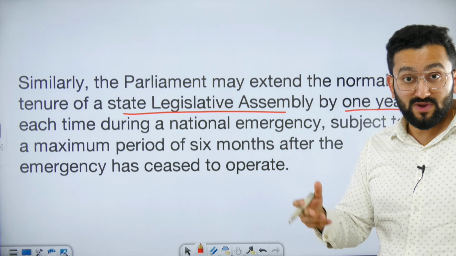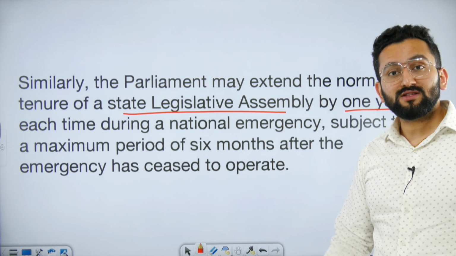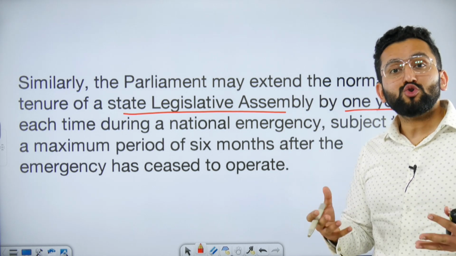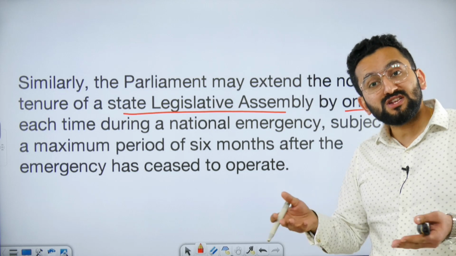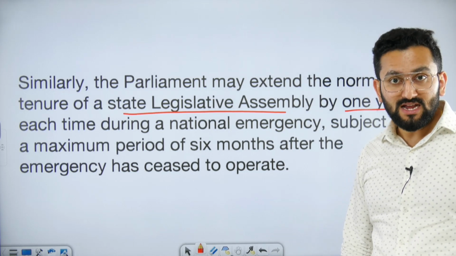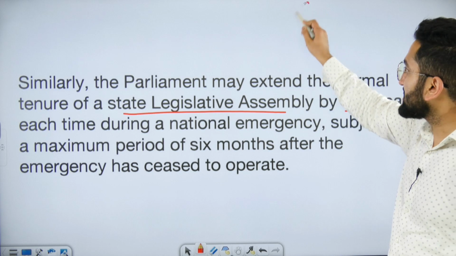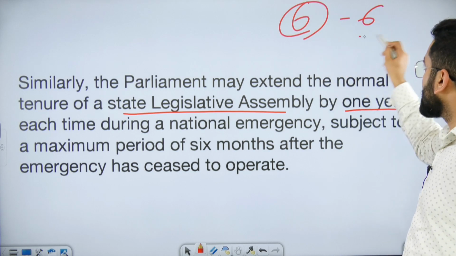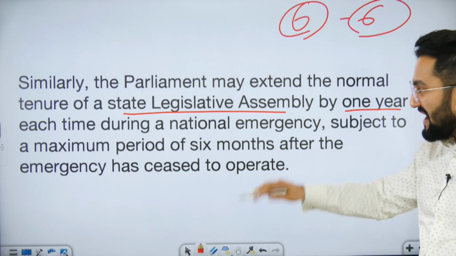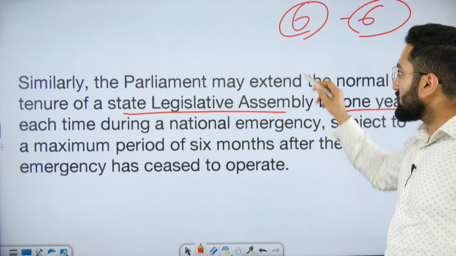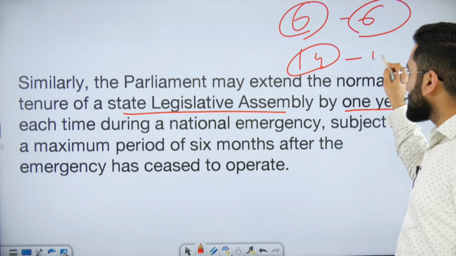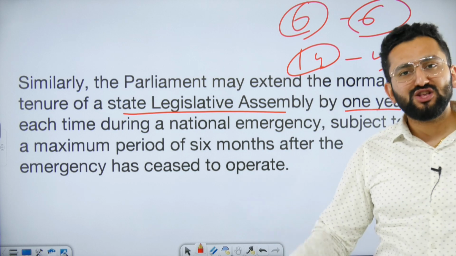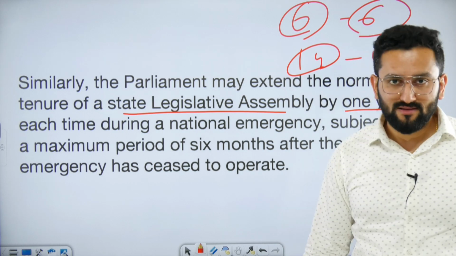Now, the same provision is applicable with respect to state legislature. Because conditions are such that it may be possible that there is no scope of having elections for the state legislature itself, right? So in this case, national emergency is being extended for 6 months at a time. Parallelly, the state legislature tenure can be extended 1 year at a time. And there's no limit mentioned here. I gave you the reason why, right?